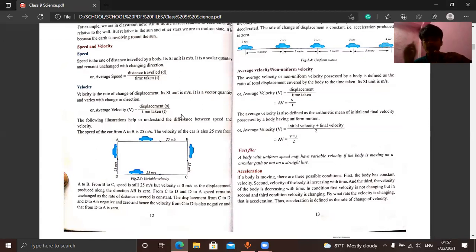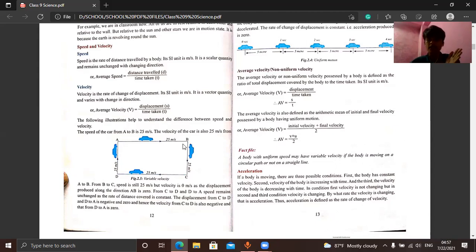We'll see from A to B. We'll try to see the speed and velocity of the car while traveling from A to B. While going from A to B, it is traveling towards the right direction, so it has covered some distance towards the right.